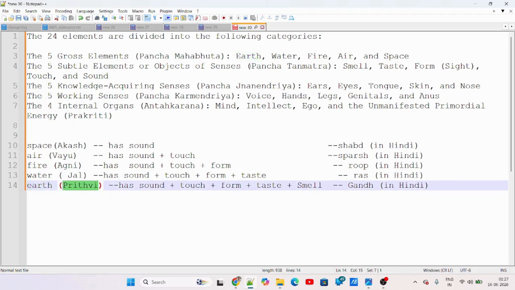These are the five gross elements, also called Panchabhuta: space, air, fire, water, earth.